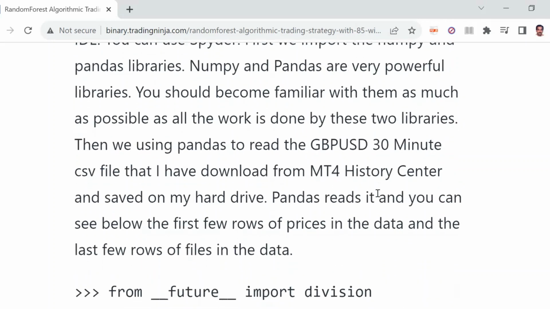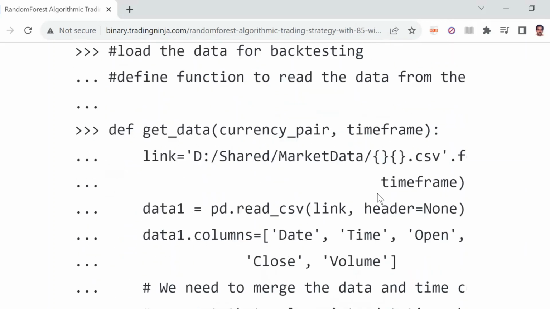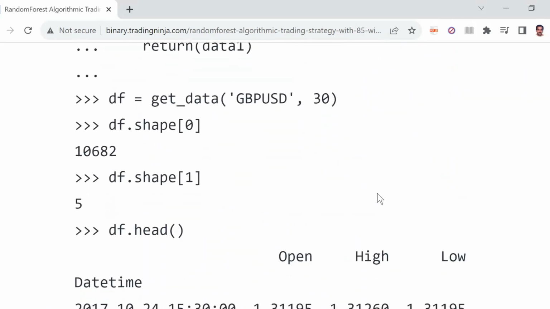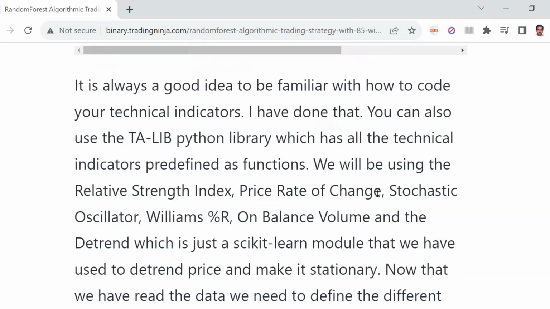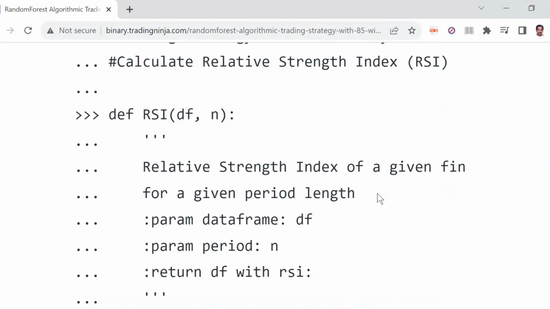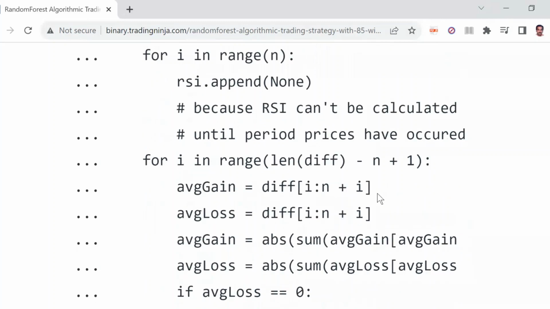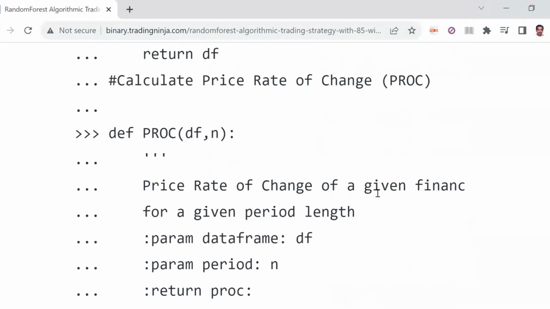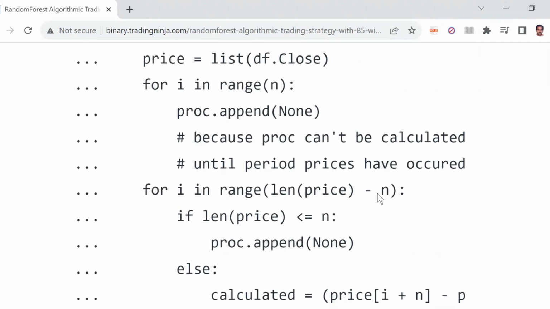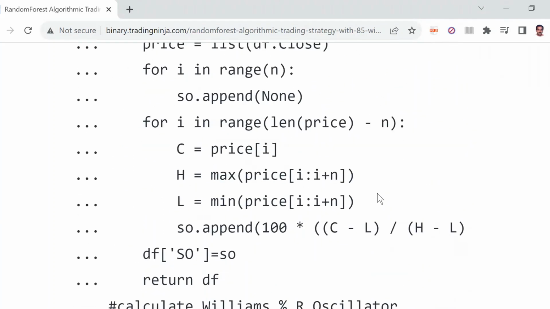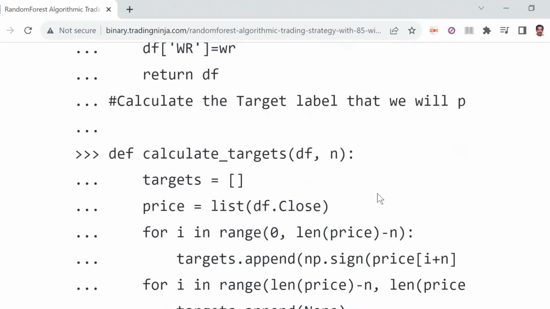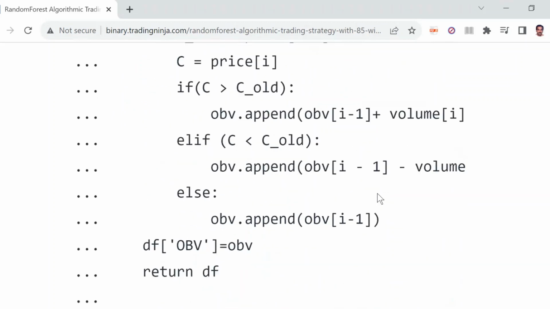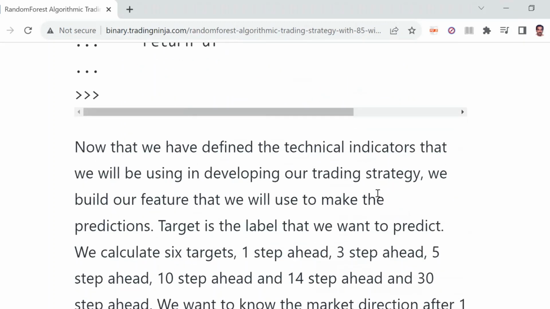So we'll use Python. Let's import the data, and this is the data we have read. So I'll be coding my own technical indicators. We can also install a Python library, which is very good. So this is the code for RSI. This is the code for price rate of change. This is the code for stochastic oscillator. This is the code for Williams percent R. So targets we calculate, and so we have made these calculations for the 10,000 bars.